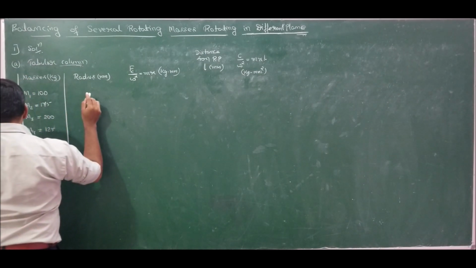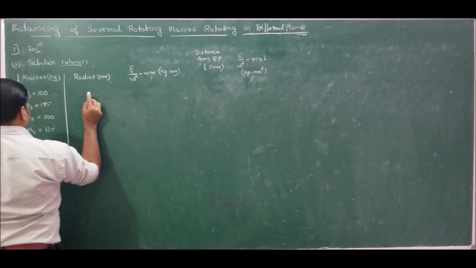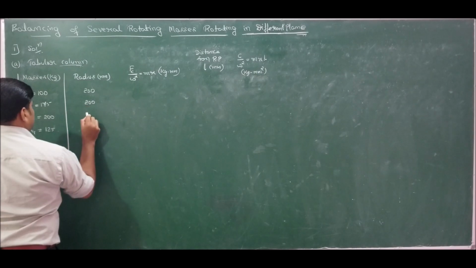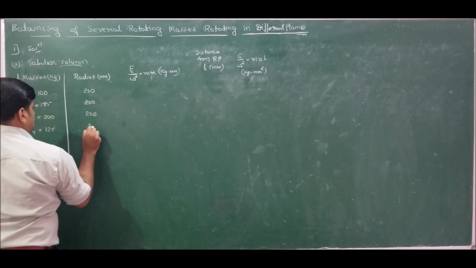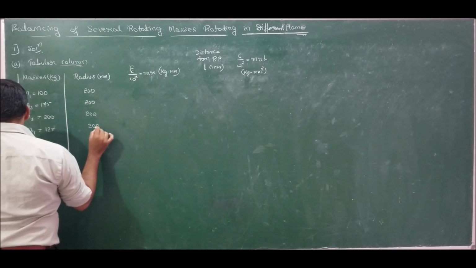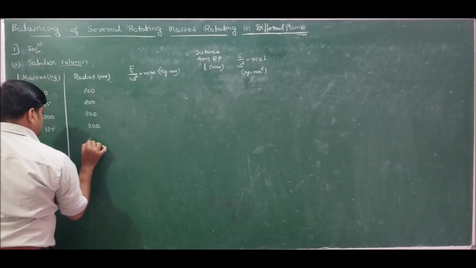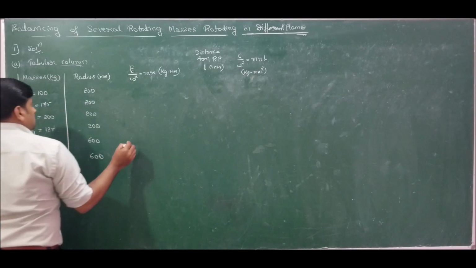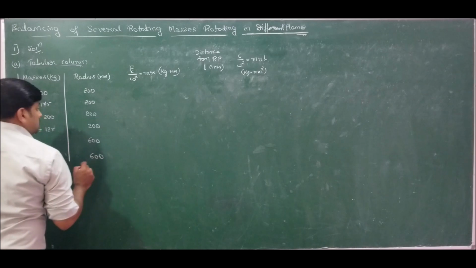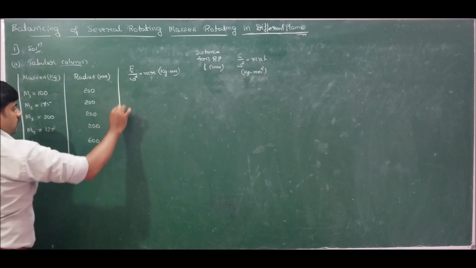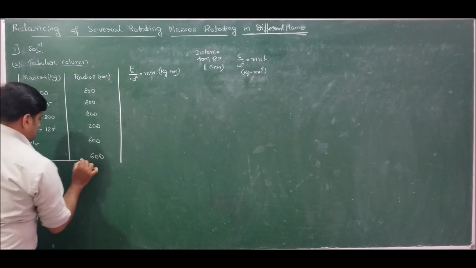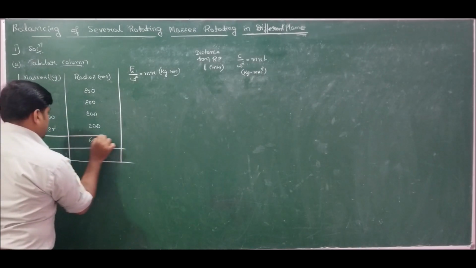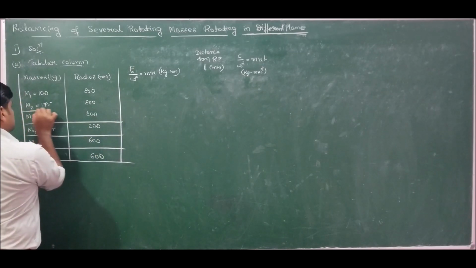So this is the given data about masses. Now coming to radius, all are fixed to the crank of 200 mm radius. So the radius is constant for the rotating masses, which is 200 mm, whereas the balancing masses are at radius 600 mm. So it is 600 and 600. So this is the given data for mass and radius. Let us lay it down first. Okay, I have noted down the given data about masses and their radius.